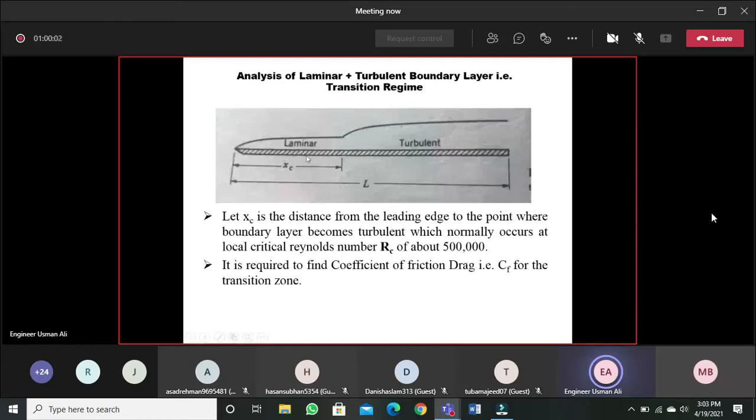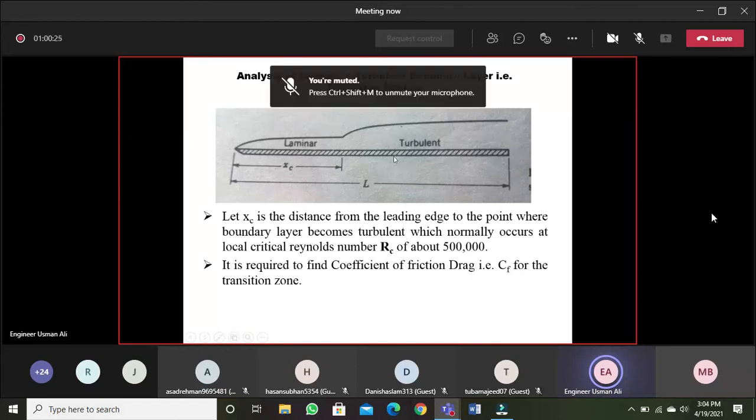And we can also find the xc, because local Reynolds number RC is U xc over nu. So U is given to you, nu is given to you, and using this RC, we can find xc, and then we can check whether the plate length is greater than xc or not. If it is greater than xc, there will be a case of transition zone, unless it is mentioned that it is a turbulent boundary layer.